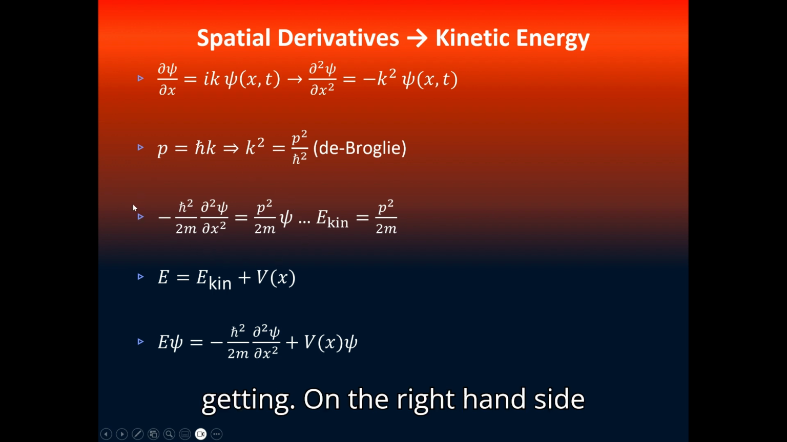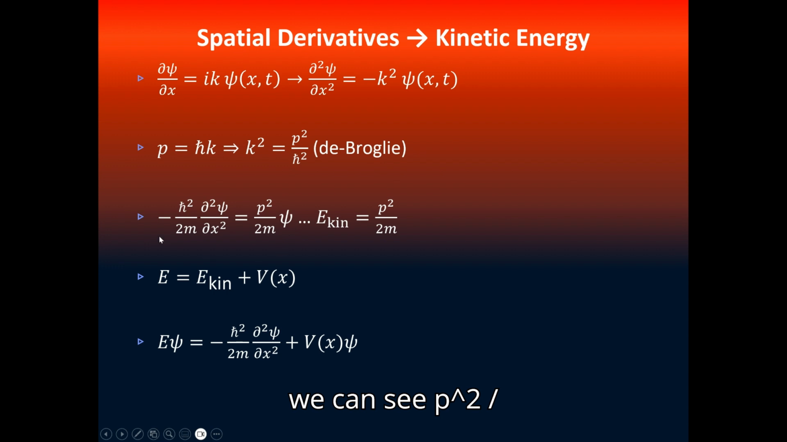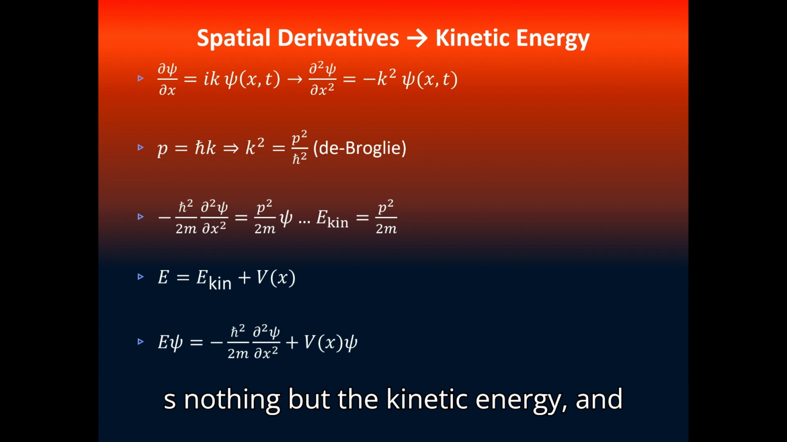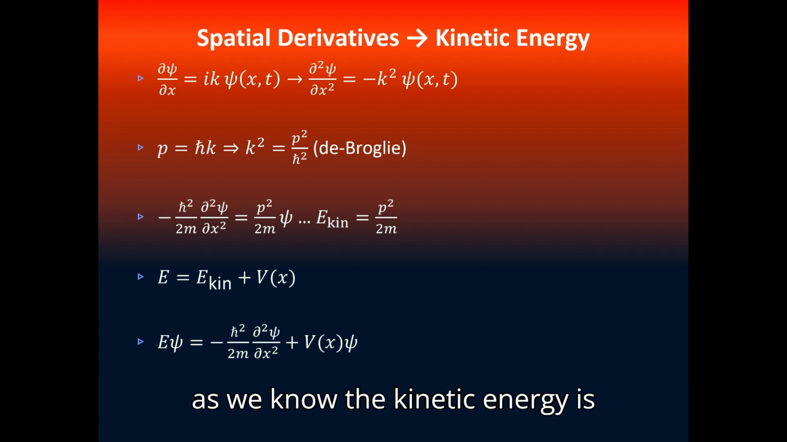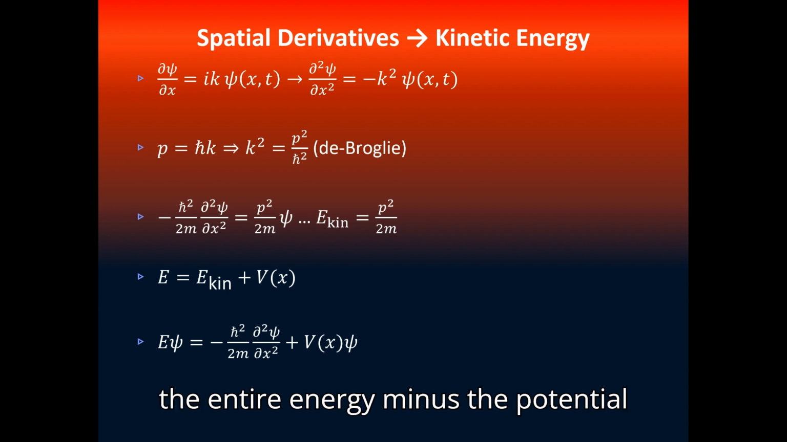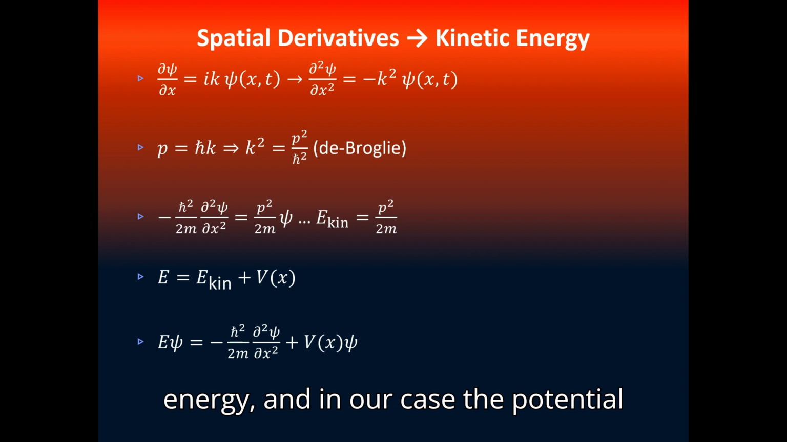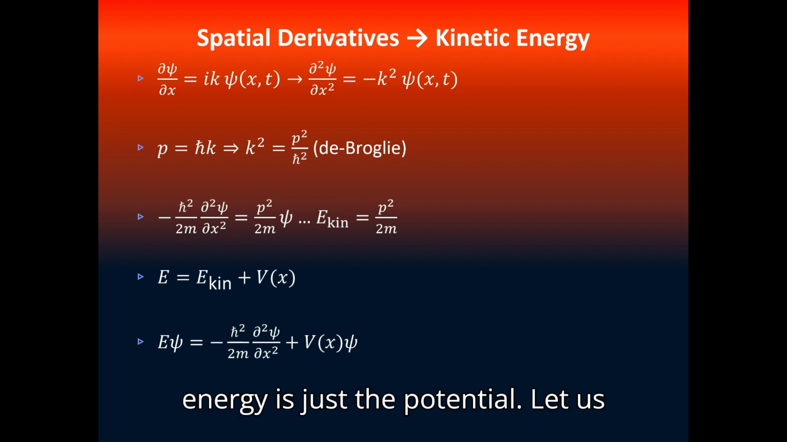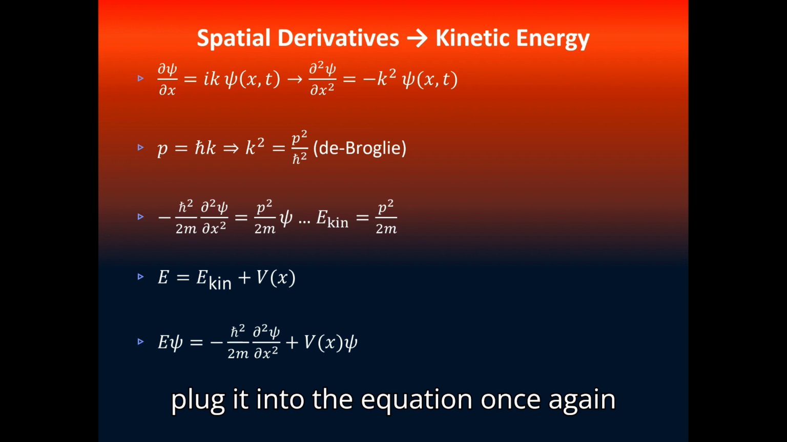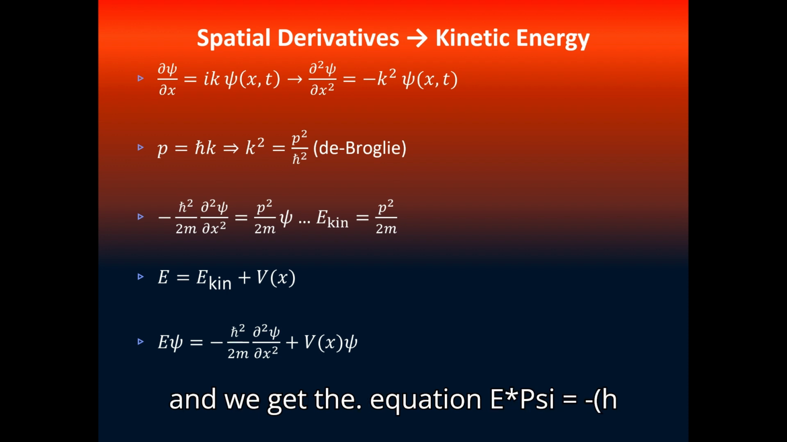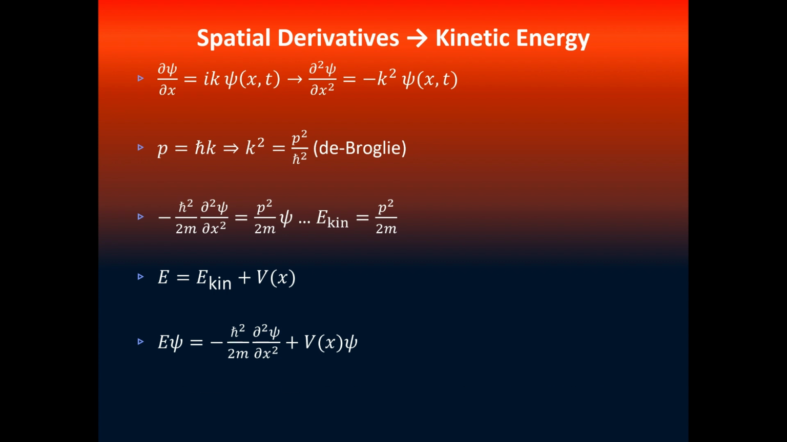On the right hand side we can see p squared divided by 2m. This, in classical physics, is nothing but the kinetic energy. And as we know, the kinetic energy is the entire energy minus the potential energy. And in our case, the potential energy is just the potential. Let us plug it into the equation once again, and we get the equation: E psi equals minus h bar squared divided by 2m times the second derivative of psi, plus the potential times psi.